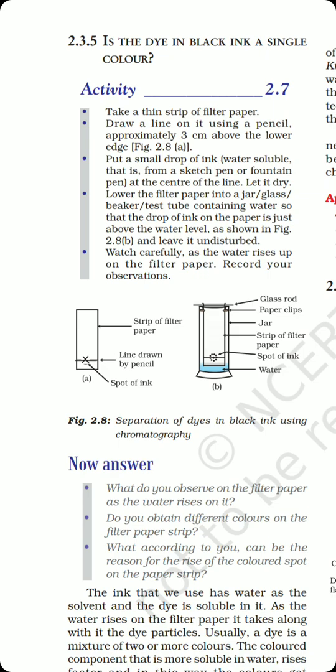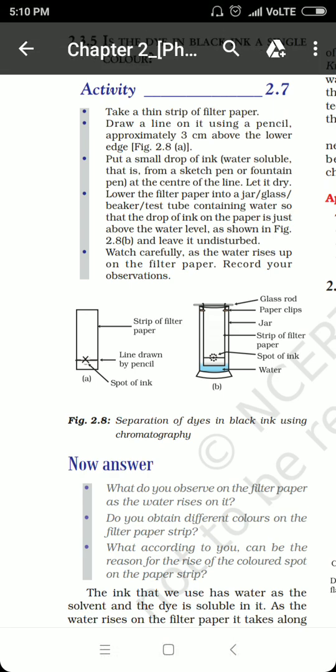Now the most important matter 2.3.5, that is how we will be separating the colored components from an ink. If an ink contains more than one colored component, then how can we separate it? So remember, for separating different colors from each other, or for separating colored pigments from a solution, we have to use a technique known as chromatography, also referred to as paper chromatography, which is based on the principle that different solutes in a solvent have different levels of solubility, and depending on these solubilities, different components will show different levels of marks on the filter paper, right?